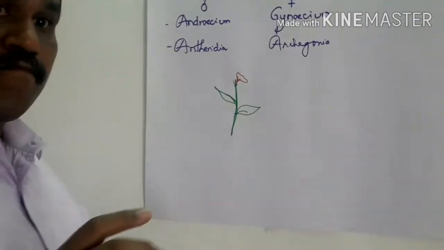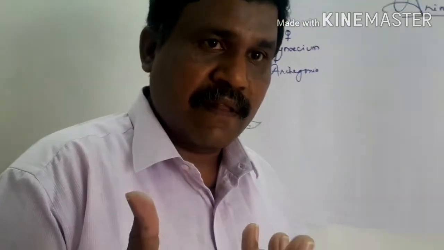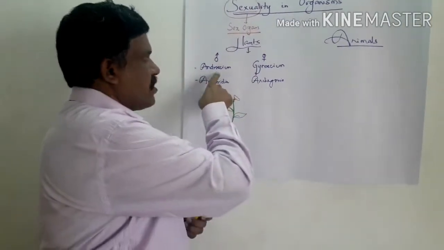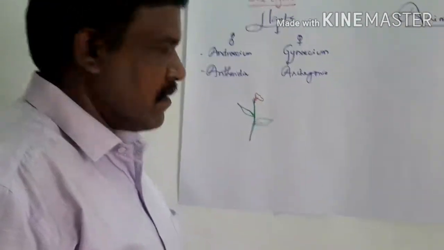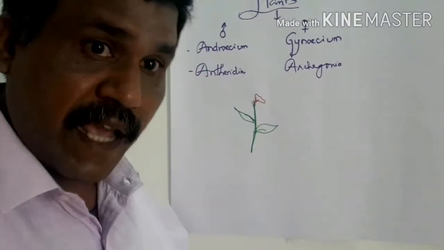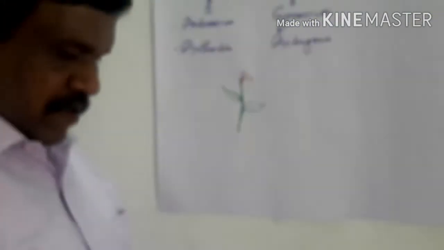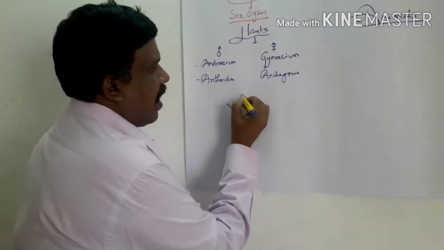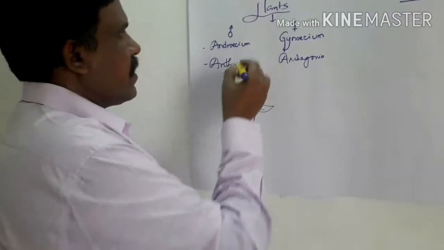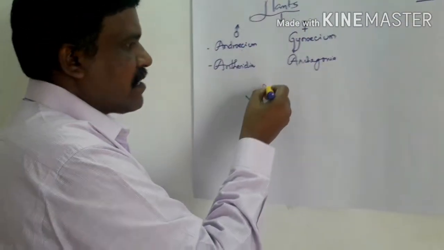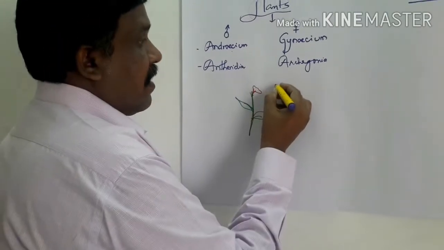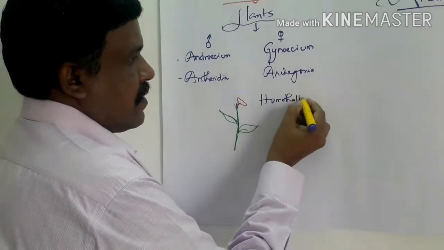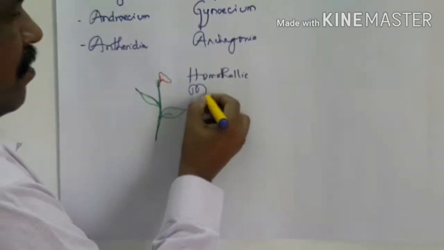This flower is the organ carrying the sex organs. What are the sex organs? Androecium or gynoecium. Now, this flower which is carrying the sex organs, if both the sex organs are present in the same flower, that is androecium and gynoecium are seen in the same flower, we call that homothallic. It is also called monoecious.